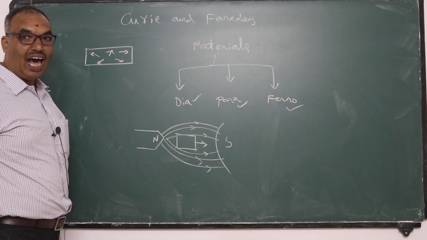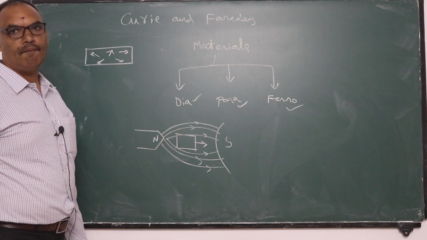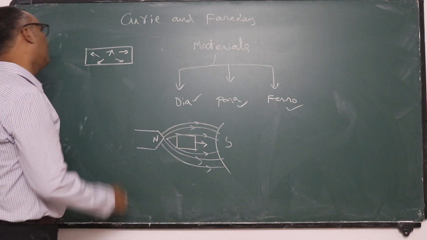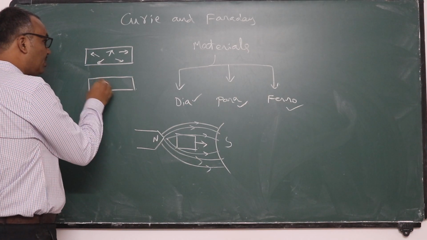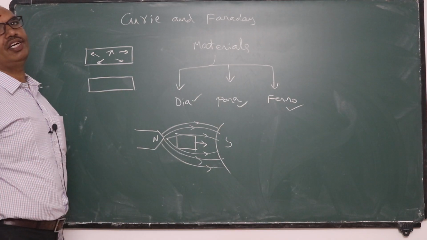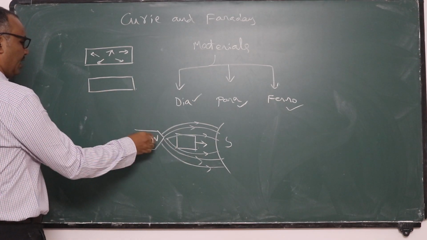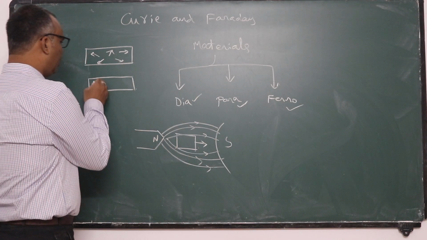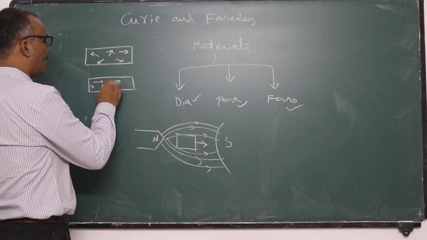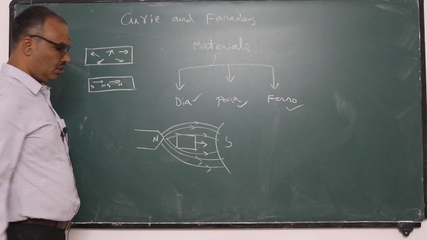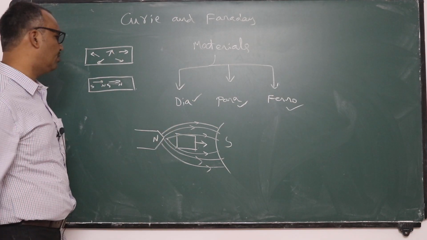Whenever you keep this unmagnetized substance between the pole pieces of a magnetic field, these atomic magnets will align themselves in a direction opposite to the field. For example, in this case, here north pole is there. Here you will get south pole, north pole, south pole, north pole like that. The orientation of these atomic magnets is in the opposite direction to the field direction.